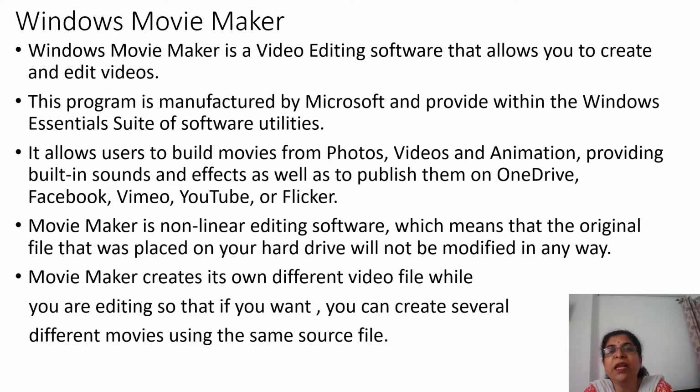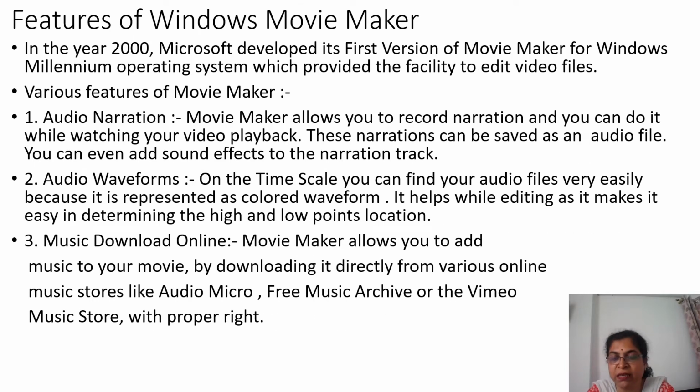Movie Maker is non-linear editing software, which means that the original file that was placed on your hard drive will not be modified in any way. Movie Maker creates its own different video file while you are editing, so that if you want, you can create several different movies using the same source file. How that we will see in the course of time.